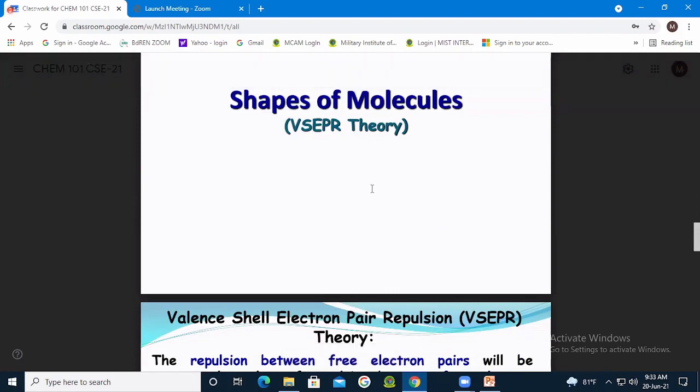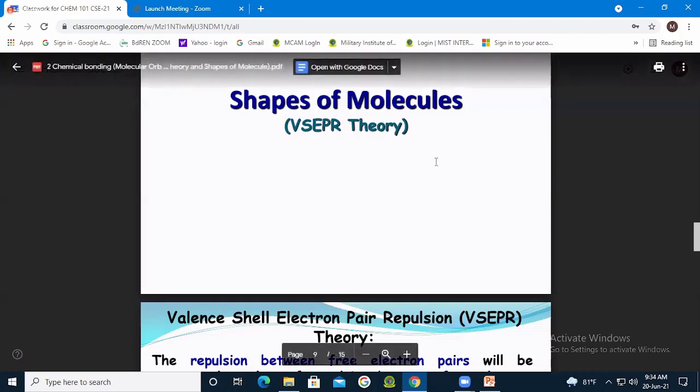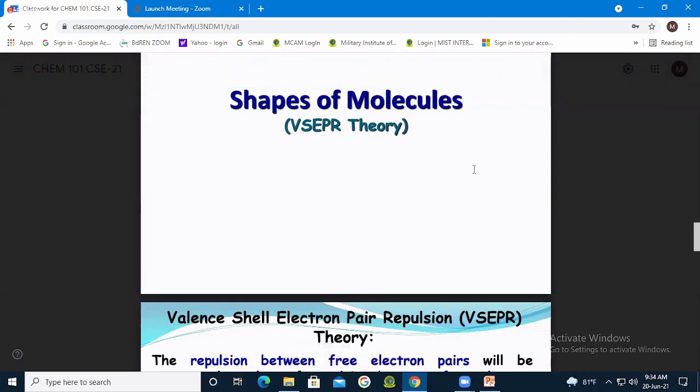Sulfur dioxide. Is it sp2? Is it sp, like carbon dioxide? Then linear, right? Yes, sir. Linear. It will be linear. So you have to consider which type of hybridization is going on, and then you can answer. Okay.